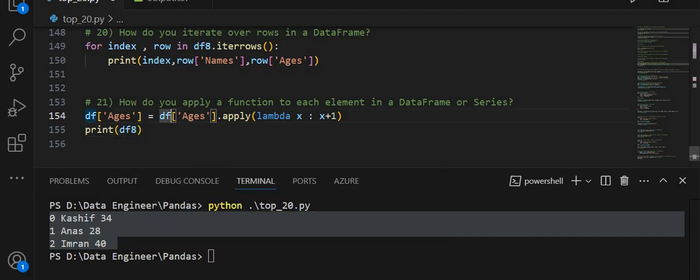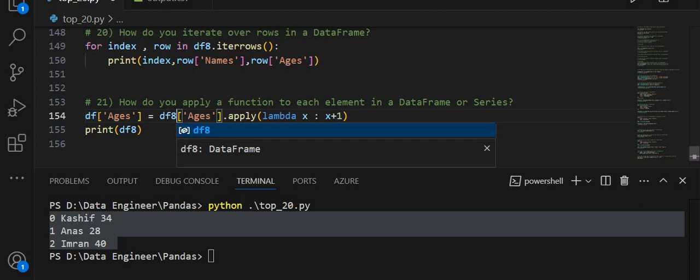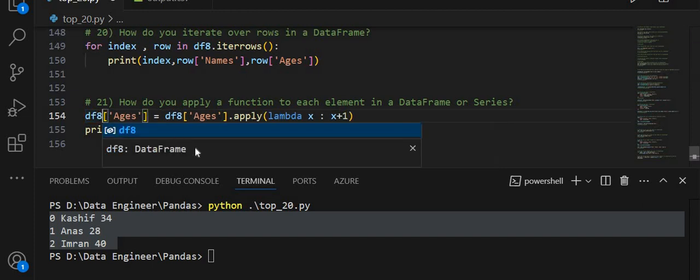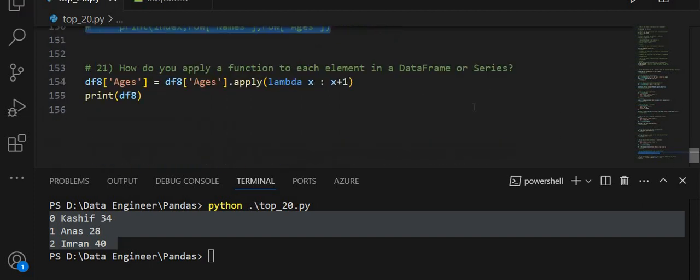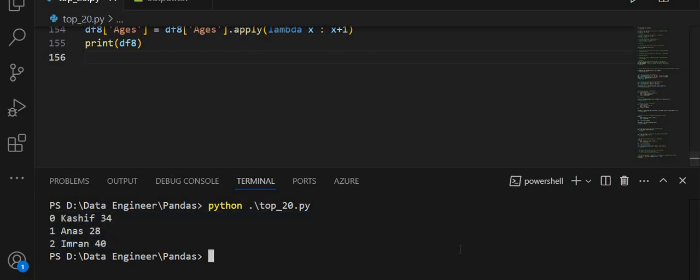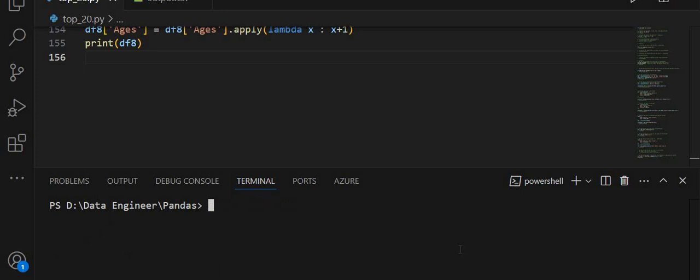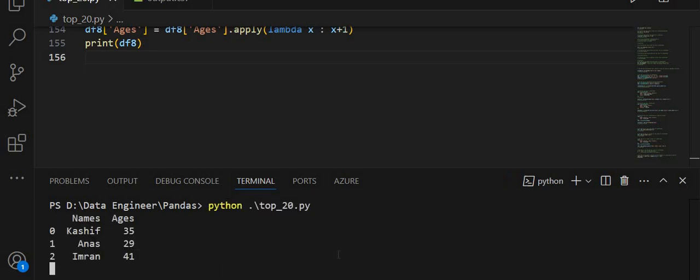This is not df, this is df8. Let me run this, and I want to comment this. Don't mix anything. Let me run this. CLS, run this. See, I am applying the lambda function.